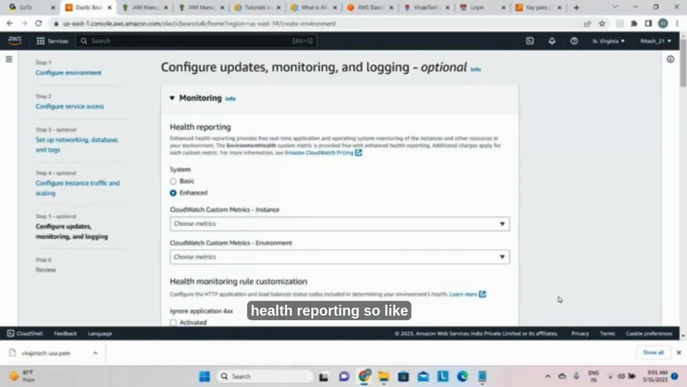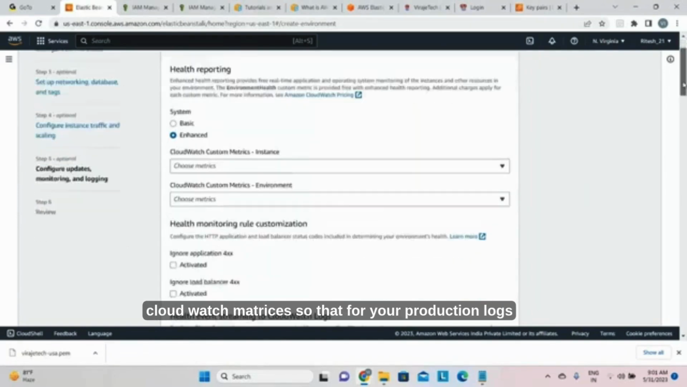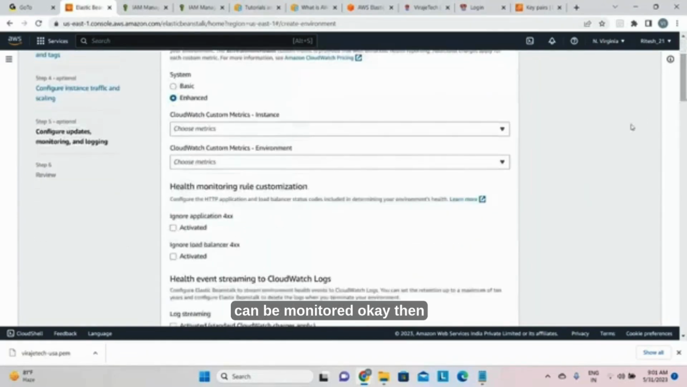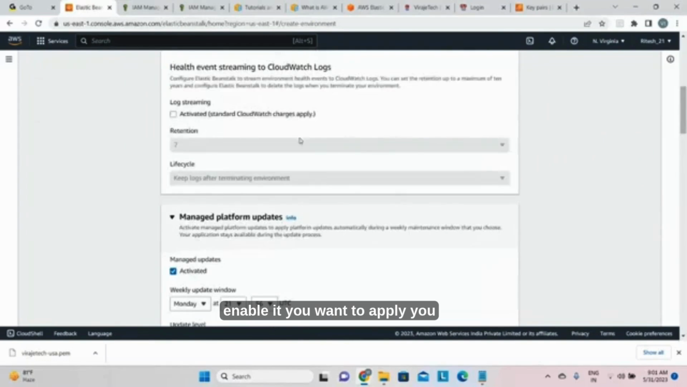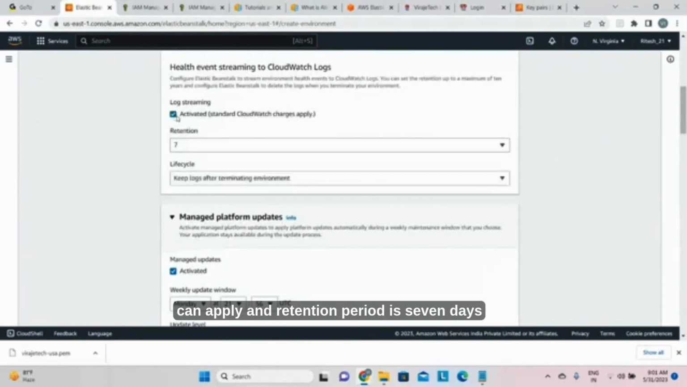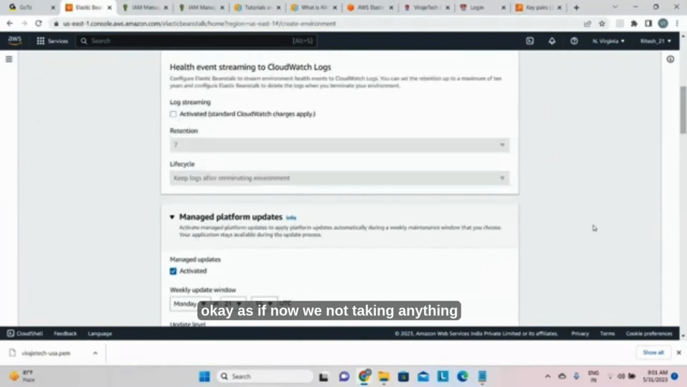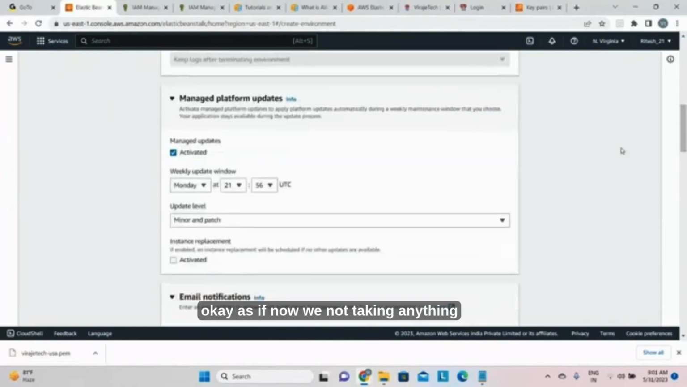Now health reporting. So basic or enhanced, you can do. If you want to add CloudWatch, you can add the CloudWatch metrics so that for your production, logs can be monitored. Okay, then health monitoring rule customizations, you can do that. You can enable it, if you want to apply, you can apply. And retention period is 7 days. Okay, as of now we are not taking anything.